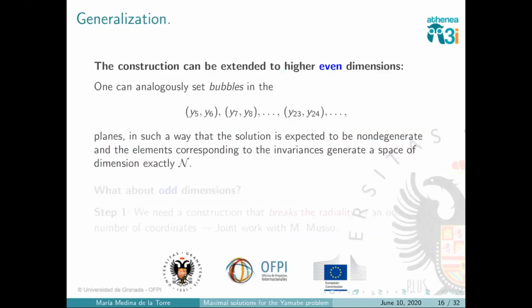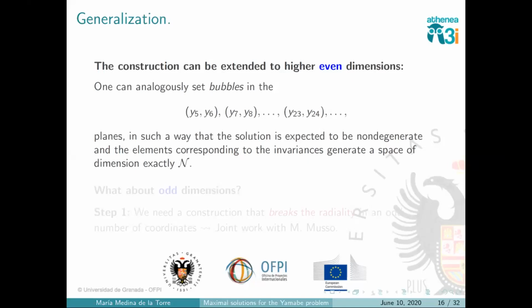Okay, well, why was 4 the good dimension? Well, it was the good dimension precisely because of this speech that I gave, talking about how the elements that we add to the kernel were precisely the ones involving these first 2 coordinates. Somehow we broke the radiality in the first 4 coordinates. So we added the elements related to these first 4 coordinates. This is why n equal 4 is a special dimension to build a maximal solution.